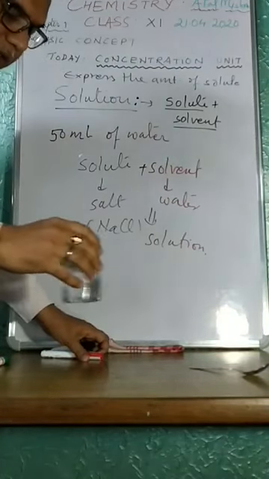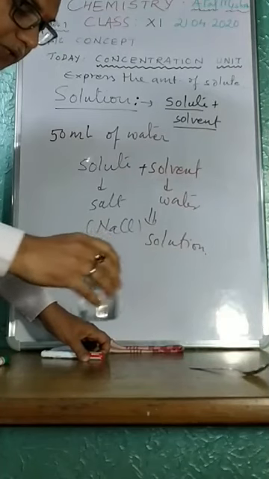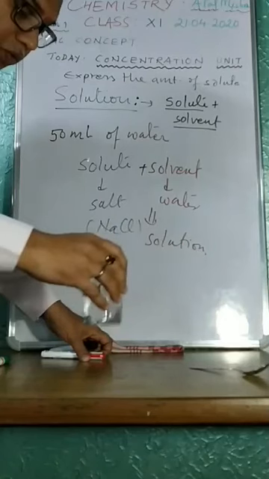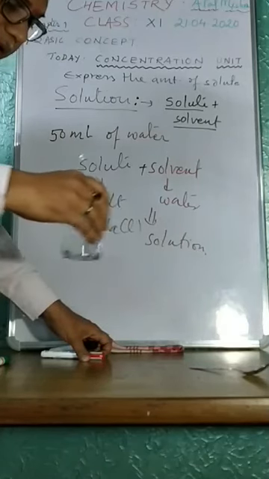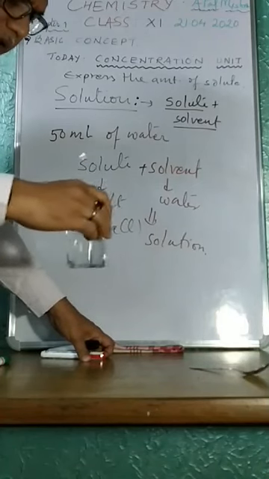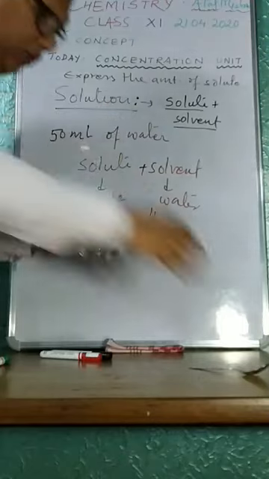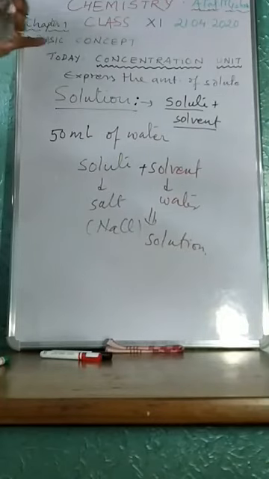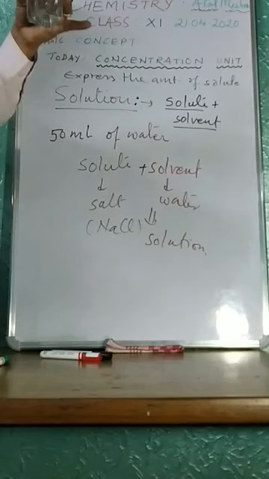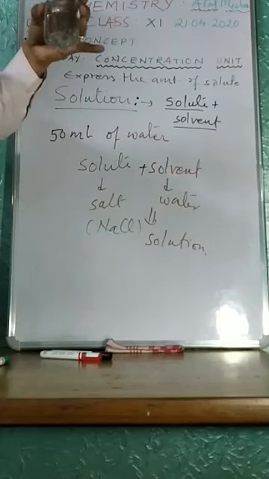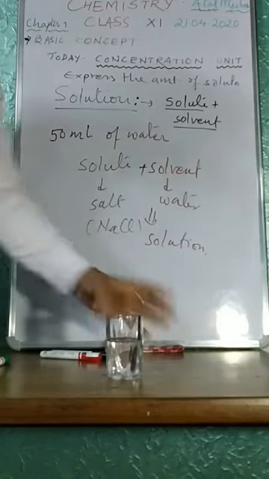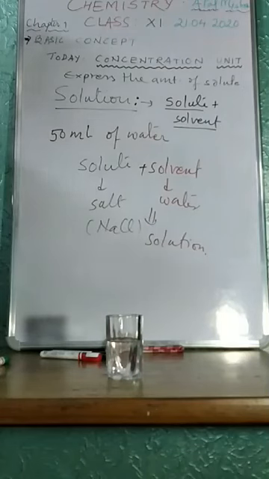There are some salts which dissolve easily; they are highly soluble. Those whose solubility takes some time are little soluble, and those which do not dissolve at all are insoluble salts. So we can consider 3 types of salt: soluble, insoluble and fairly soluble. You all know that NaCl is highly soluble, and I am getting a solution of sodium chloride, which is homogeneous, clear and transparent.